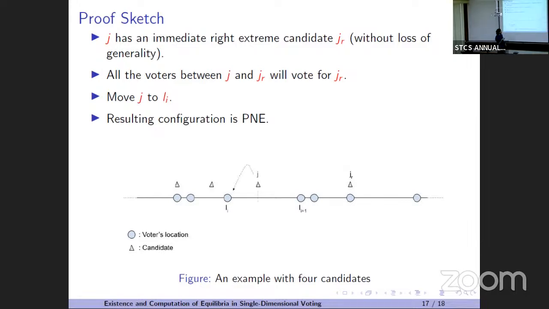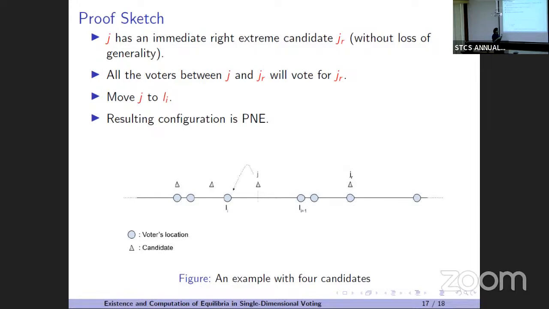Yeah, so if you just move it, so you are saying that we can move it to here, right? In the right, then we'll snatch something from here, and maybe it is not a pure Nash equilibrium. But we have to construct a pure Nash equilibrium, and it's safe to go in the left because you have a right extreme candidate. Okay, it's safer to go left. That's the thing, and the proof works actually.